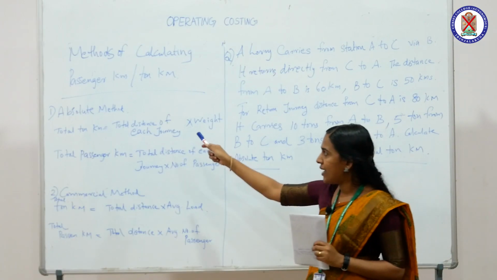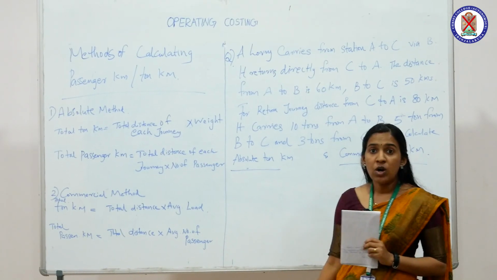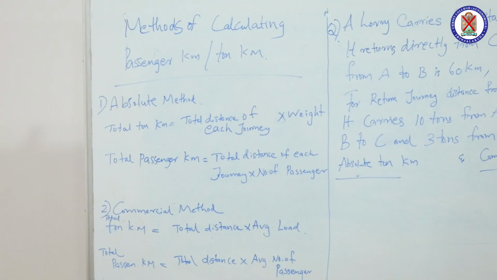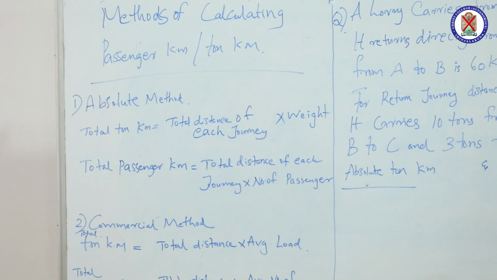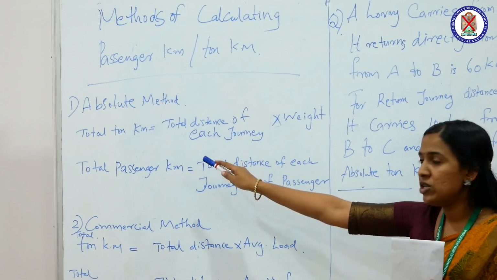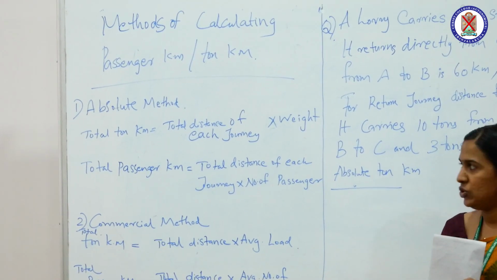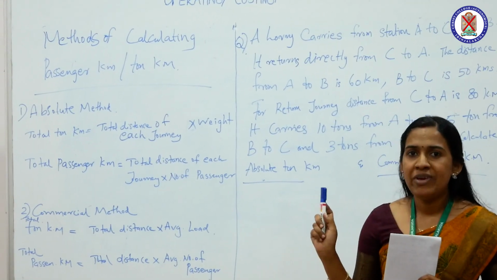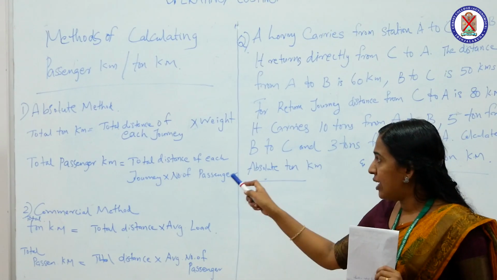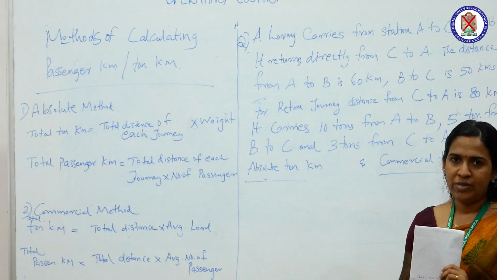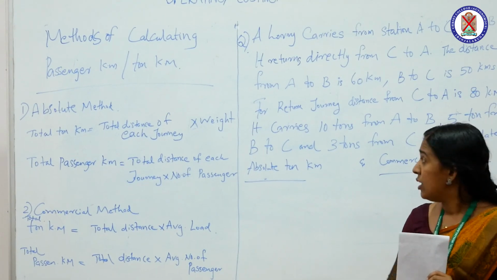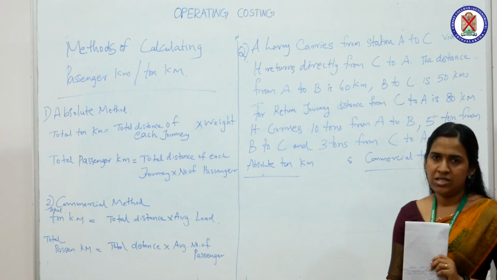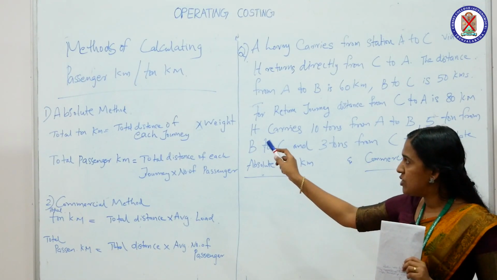The two methods are absolute method and commercial method. First method is absolute method. How to calculate total ton kilometer? The equation for calculating total ton kilometer is the total distance of each journey into total weightage. For calculating total passenger kilometer, the equation is total distance of each journey into number of passengers. This is the absolute method.